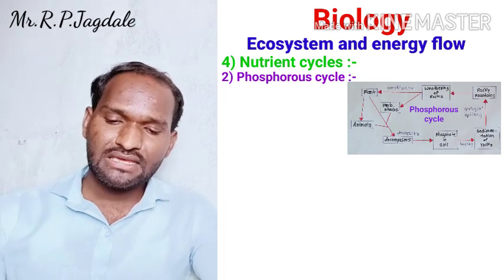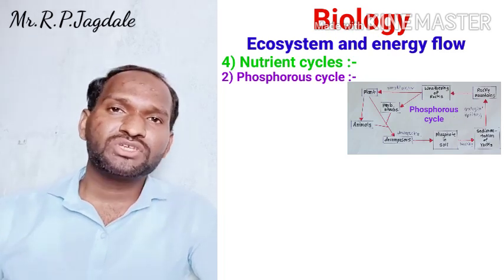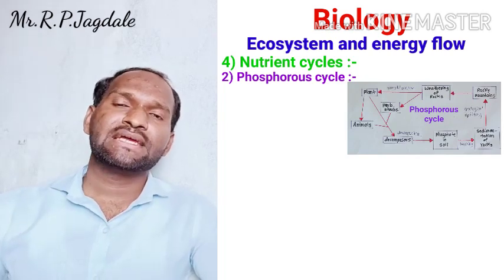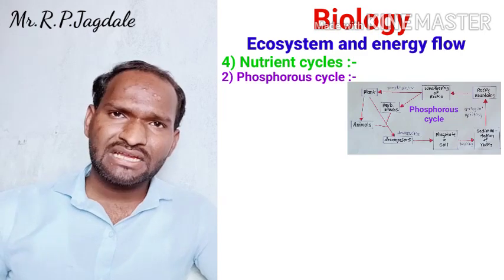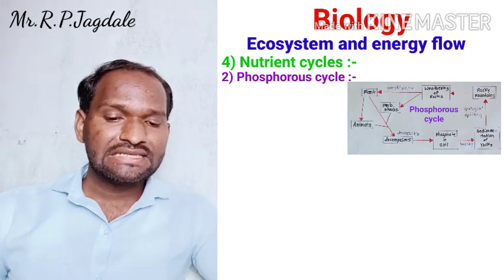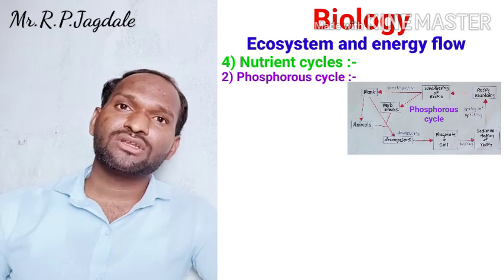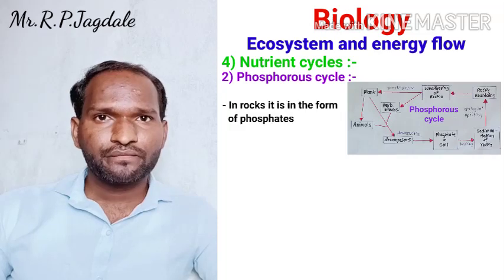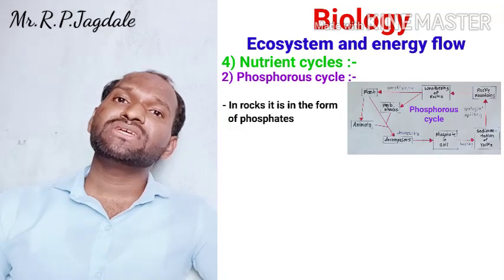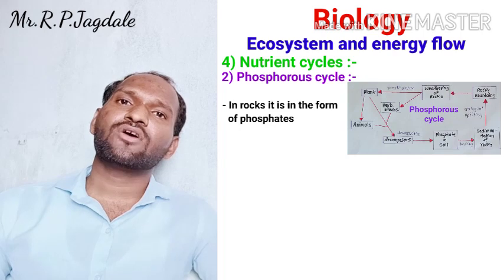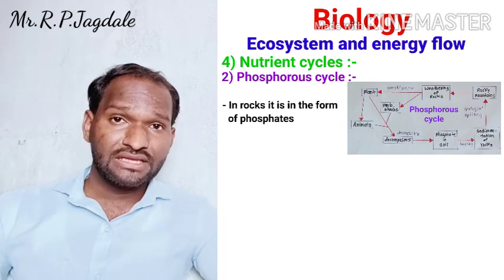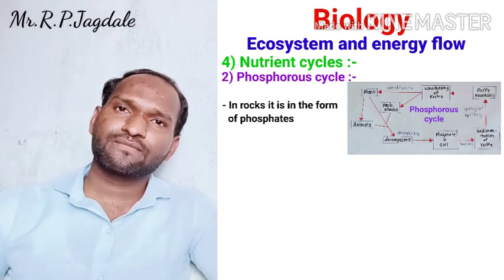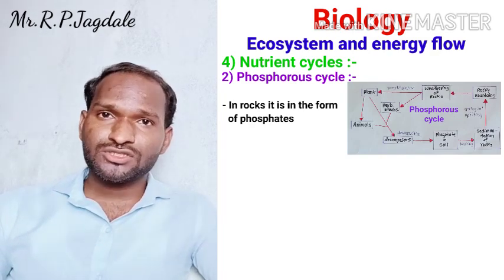You can see in this picture, generally most of the phosphorus is present in the earth's crust. That means we have taken the Rocky Mountains. Generally in the Rocky Mountains big rocks are there. In the sedimentation of the rocks there is a presence of phosphorus, and in the rocks phosphorus is present in the form of phosphates. So there are phosphates in the rocks.